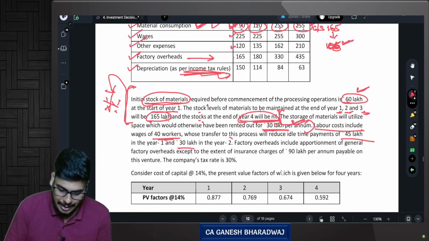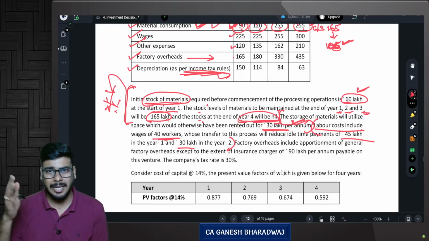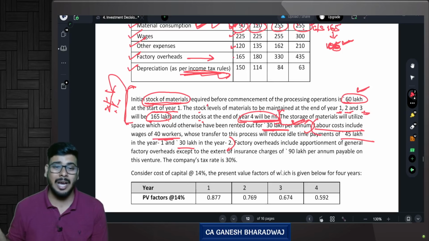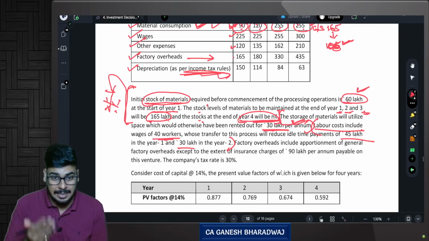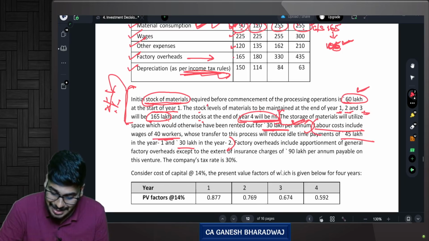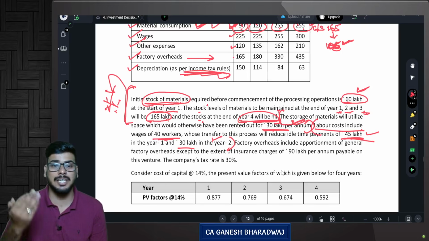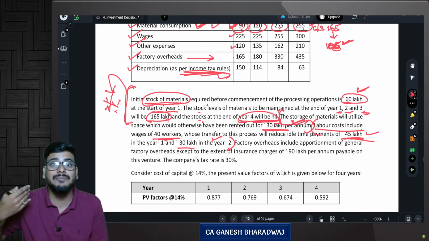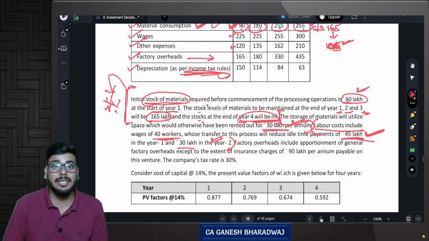So what they are saying, there are already some workers in the factory who are idle. If not for this project, they would have remained idle and we would have paid some money. Fine. But since we have this process, we are saving some idle time cost of 45 lakhs in year 1, 30 lakhs in year 2. Basically, these are cash inflows. That is, I am able to save 45 lakhs in year 1 and 30 lakhs in year 4.